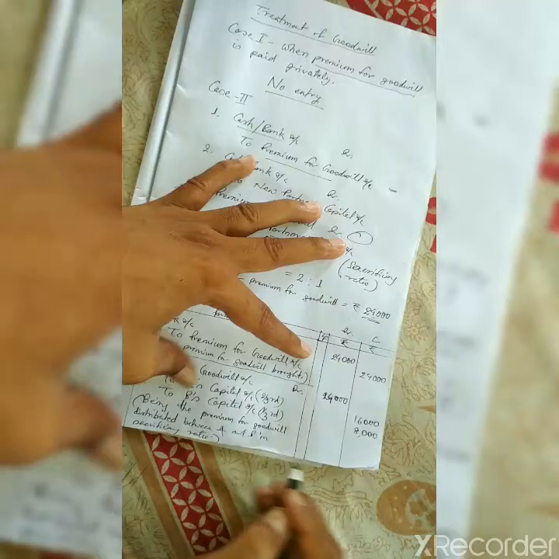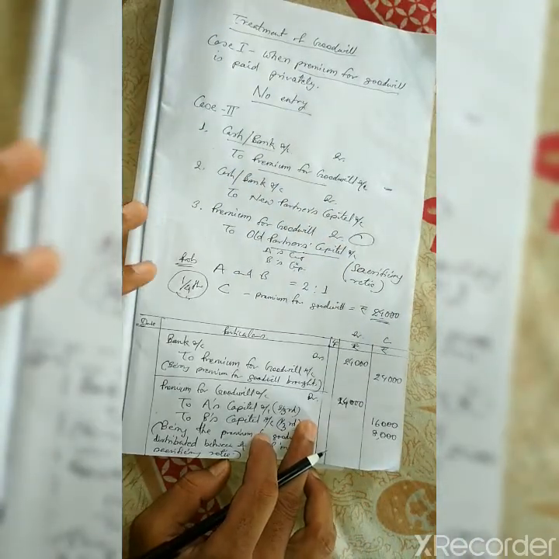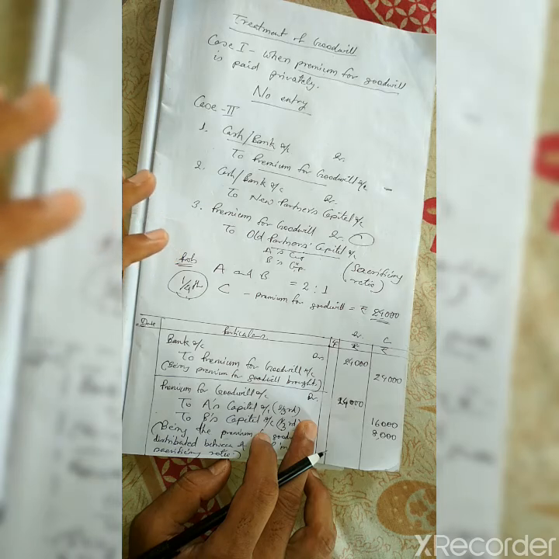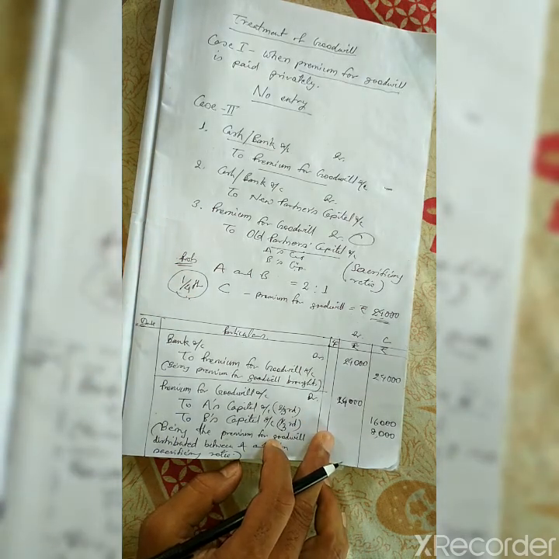This will be the narration. So in this way the entry will be made. Here no capital information was given, so we will only make 2 entries.